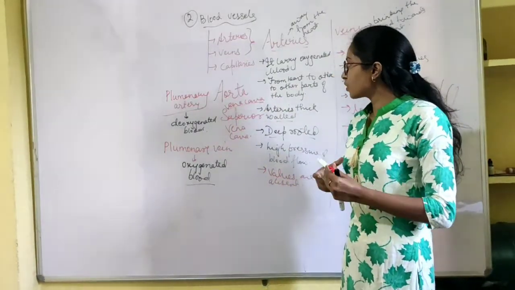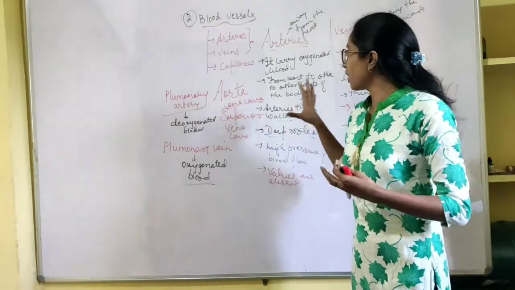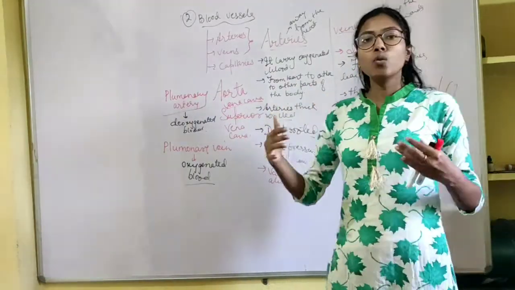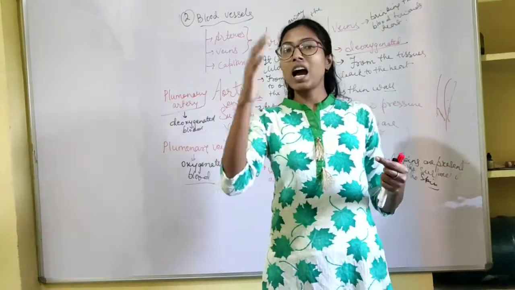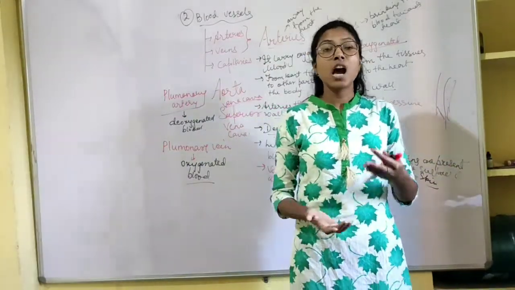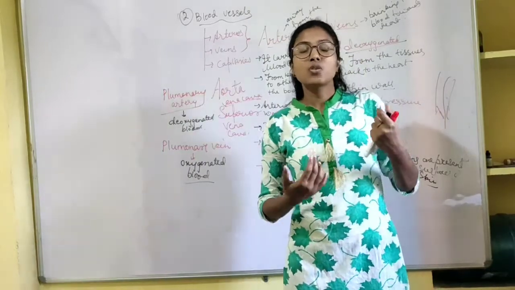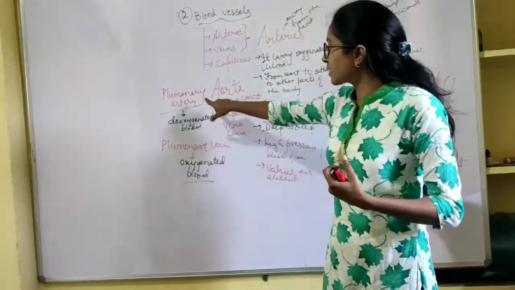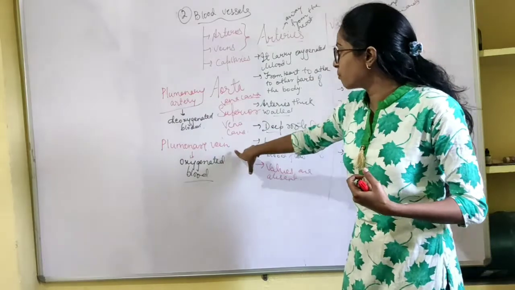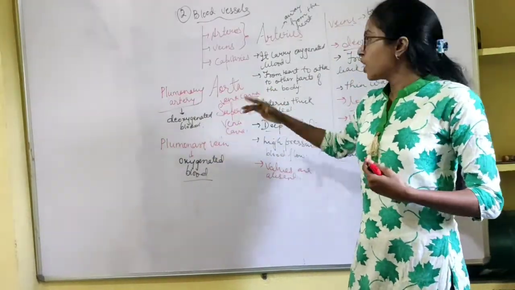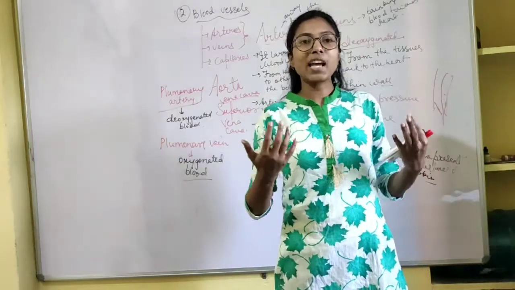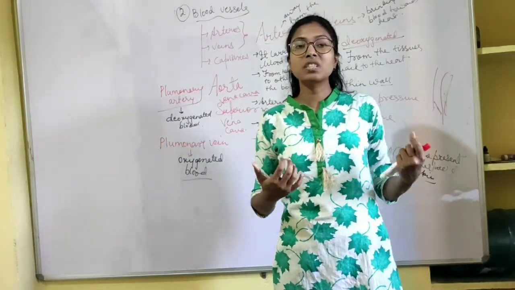Now, this was all about the arteries and veins. When we study the structure of the heart and the mechanism of the heart, how the arteries and veins transport the blood, we will be able to understand the terms pulmonary artery, pulmonary vein, aorta, vena cavas. So this we will study in detail when we study how the heart pumps the blood.